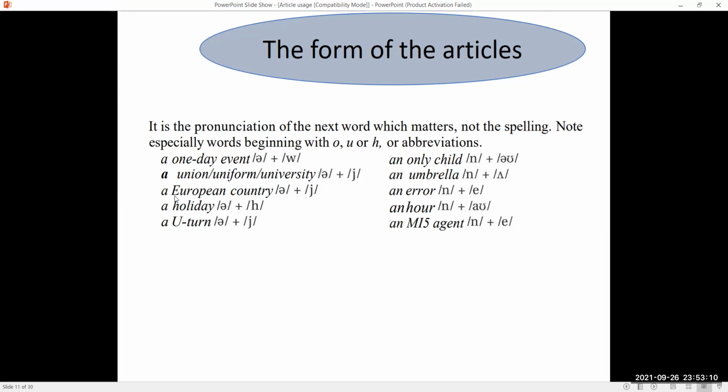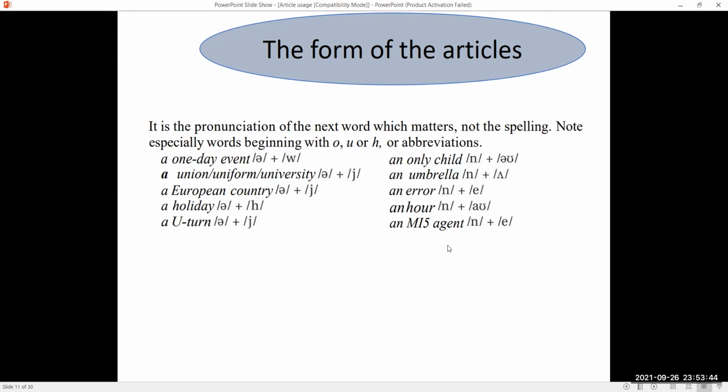So we'll use A. A European country, Y-O-U, U sound. A holiday, a U-turn. Likewise, an only child, an umbrella. Now this U is there, but U is giving the sound of vowel A. So before a vowel sound we use an: an umbrella, an error, an R, because H is silent here, an